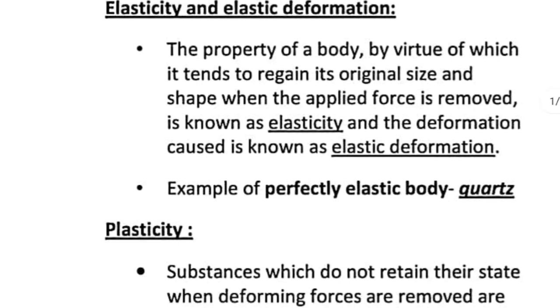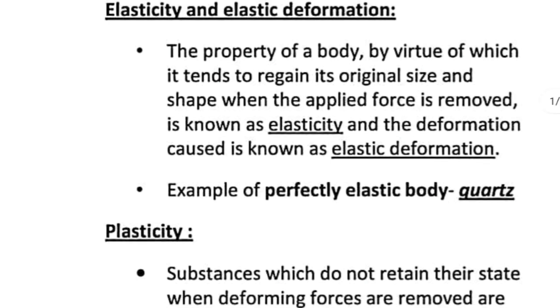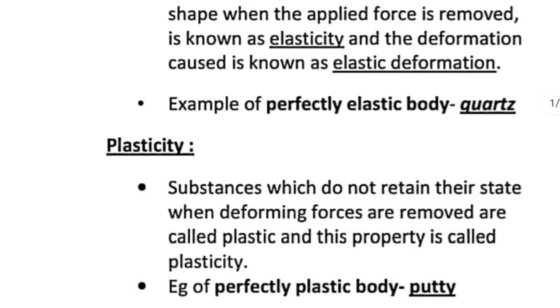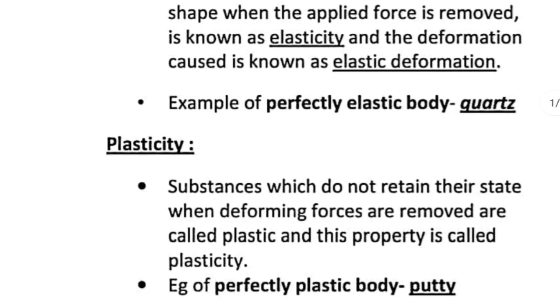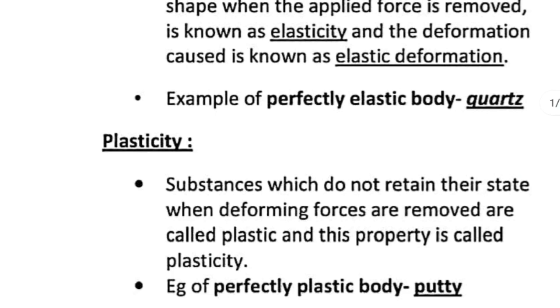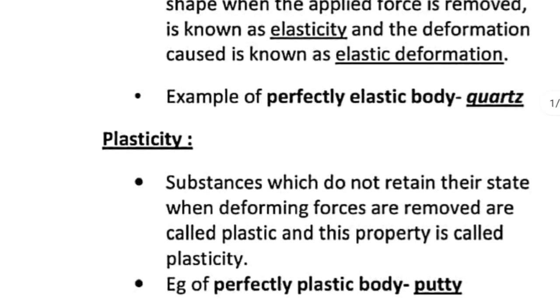Substances which cannot regain their state when the deforming force is removed are called plastic objects, and the property is called as plasticity. Wood is actually a plastic object, that means it shows plasticity. Perfectly plastic body, its example is putty. So plasticity and elasticity are the two opposite properties shown by the objects.